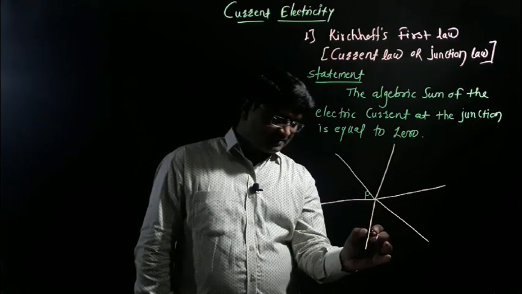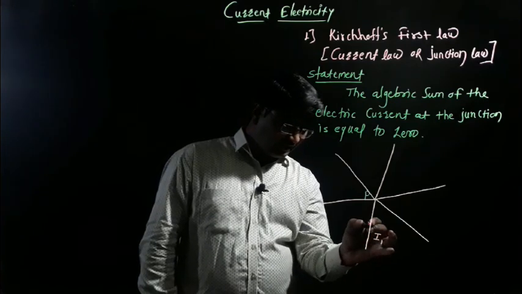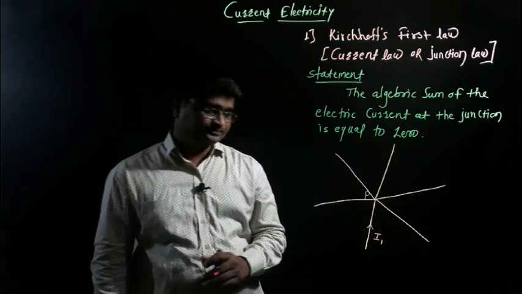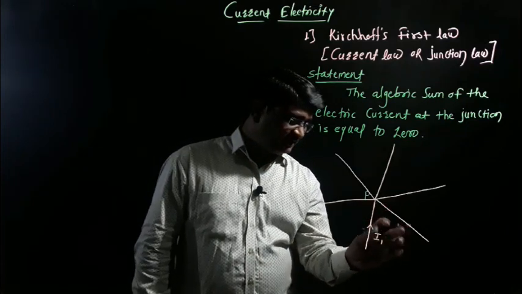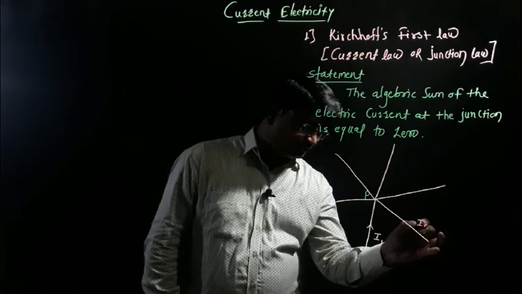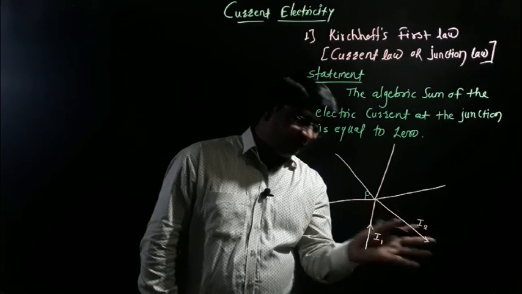Imagine that the electric current passing through the first conductor is denoted by I1. It is very important that this current is passing towards the junction. The second conductor carries current I2, and its direction is away from the junction.